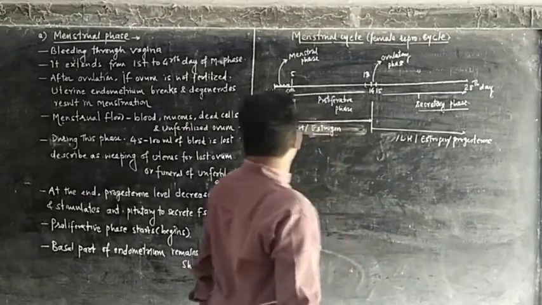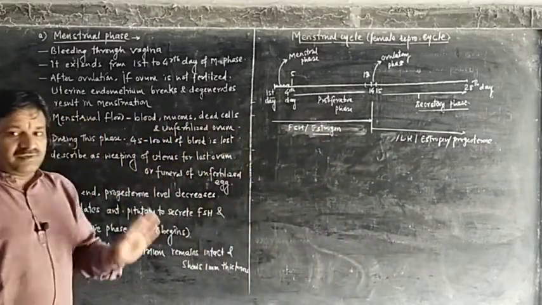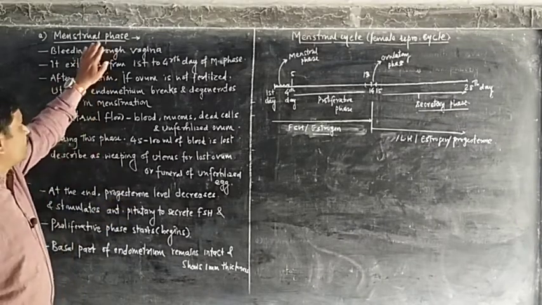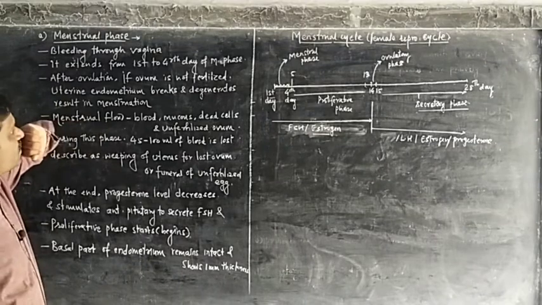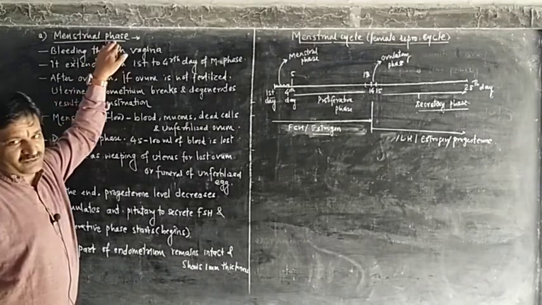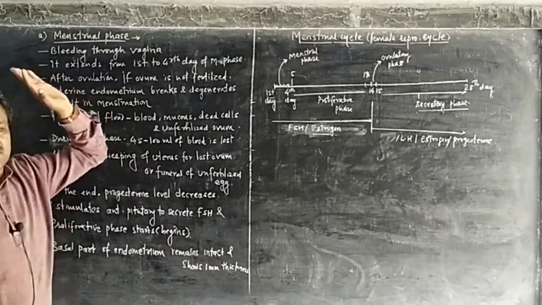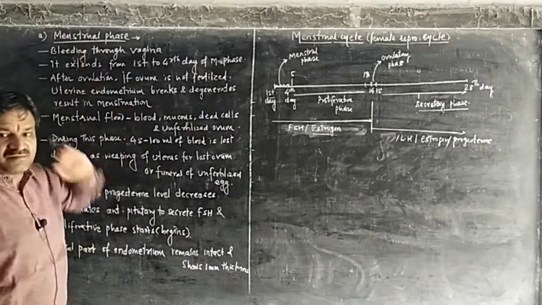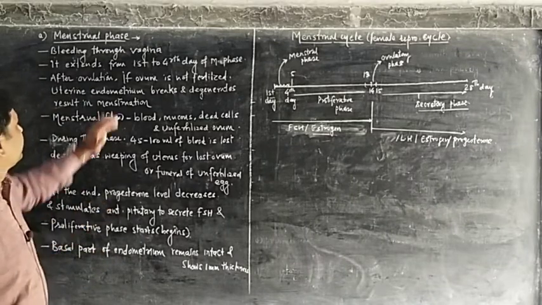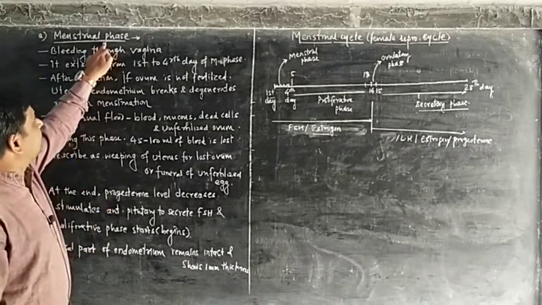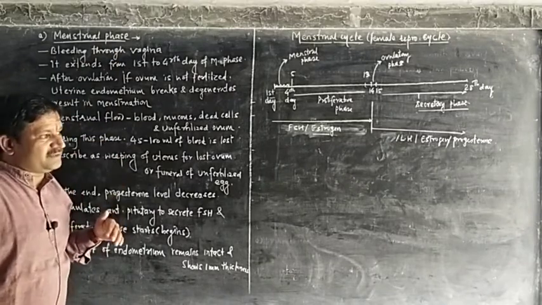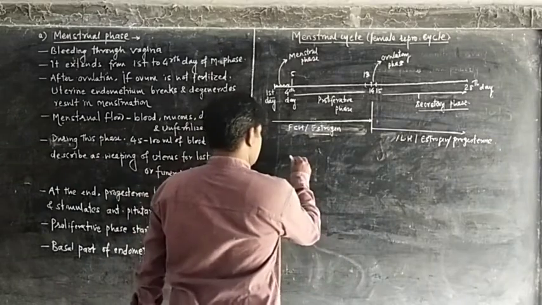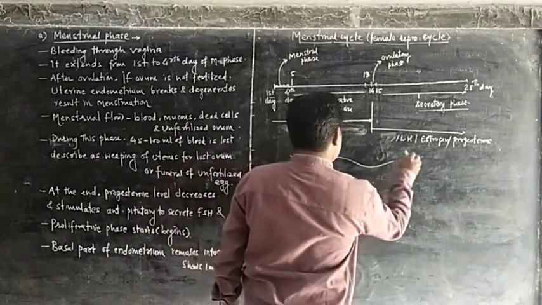are active. Now we'll see the first phase of the menstrual cycle, the menstrual phase, also called the bleeding phase, or the destructive phase. The bleeding phase means the phase in which blood comes out of the vagina. And destructive phase means there is a destruction of the endometrial mucosa.